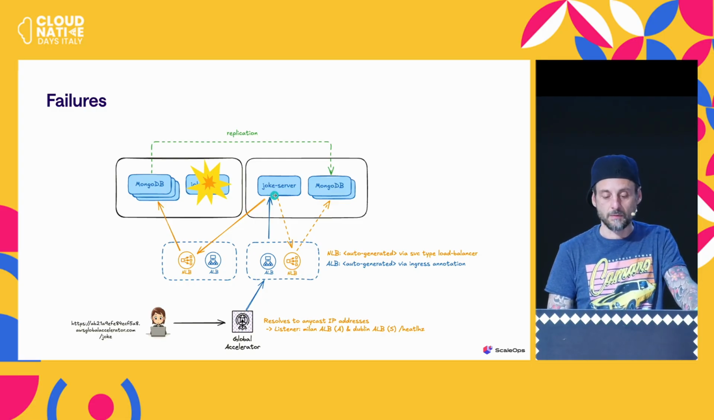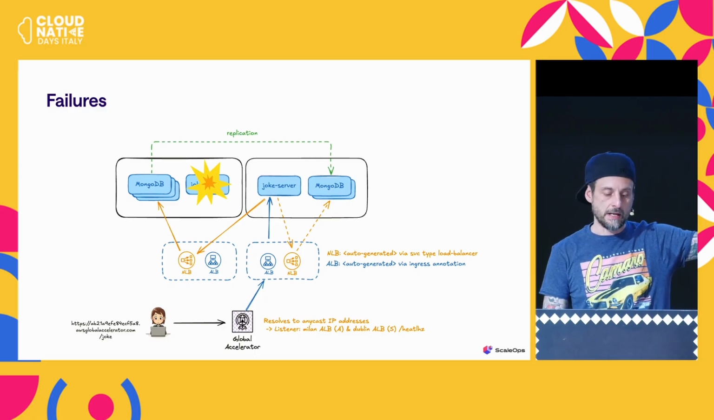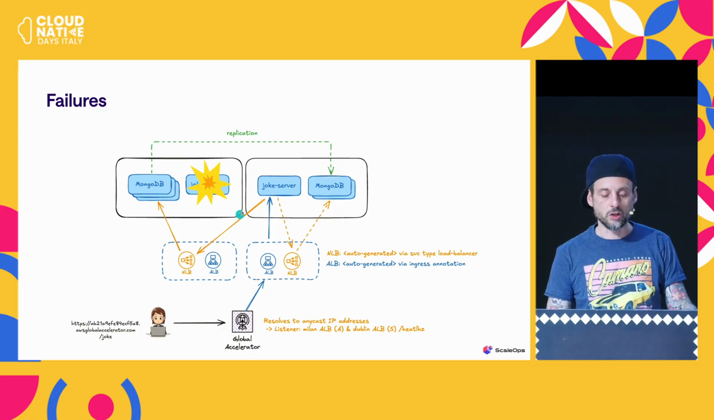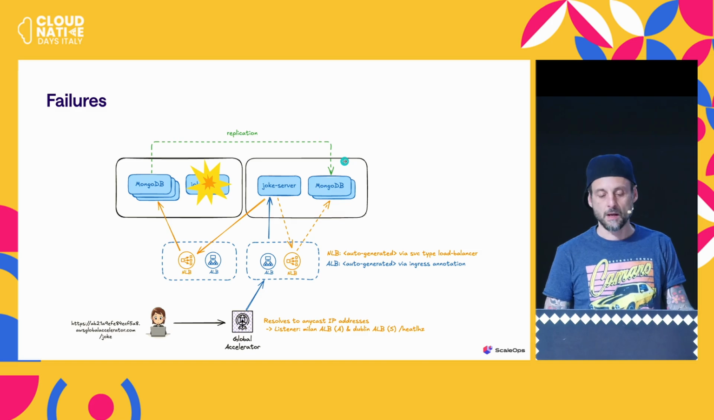Joke server, then remember, we have the connection string. I've got access to both sides. We have the right replica that is in Milan. So it's going to be using the NLB, and NLB to MongoDB. And MongoDB, again, we are replicating a bit everywhere.